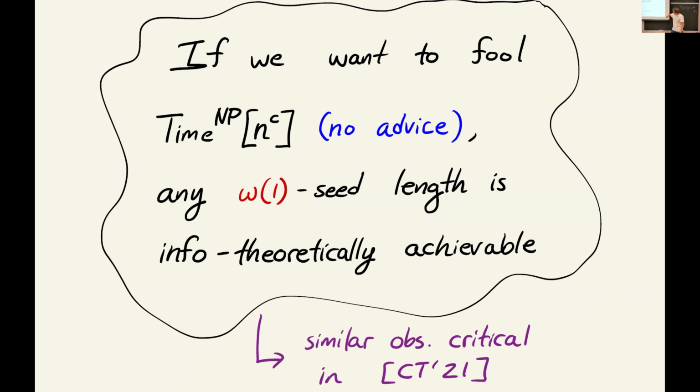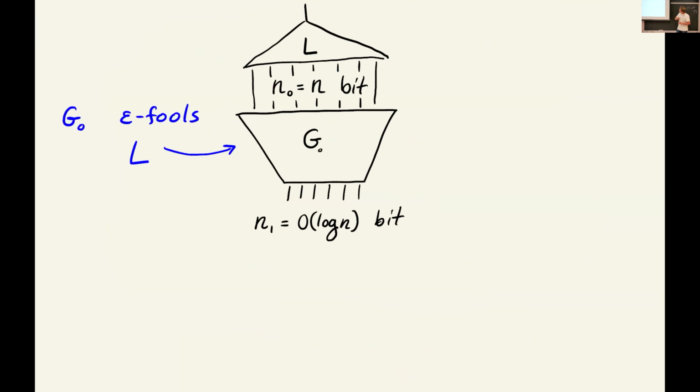Cool. And just to say, this is another major similarity with this Chen and Tell result in superfast derandomization. One of the key observations at the start of this work is that when you want to fool algorithms that run in some large time bound but with small advice, you only need the seed length to scale as some certain function of the advice complexity, not the time complexity of the algorithm. Cool.